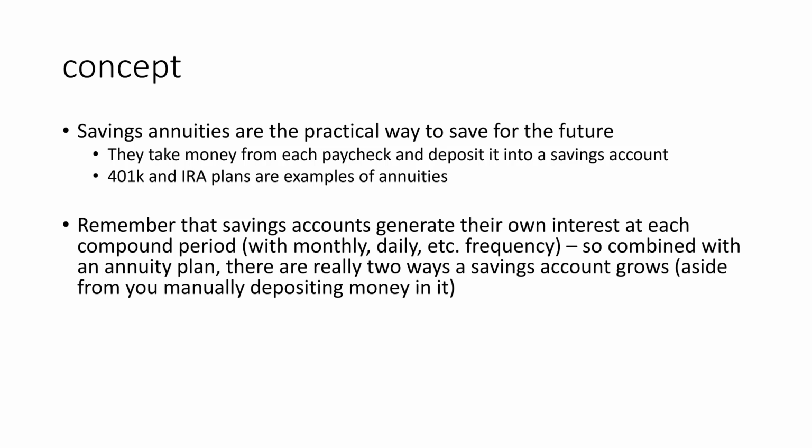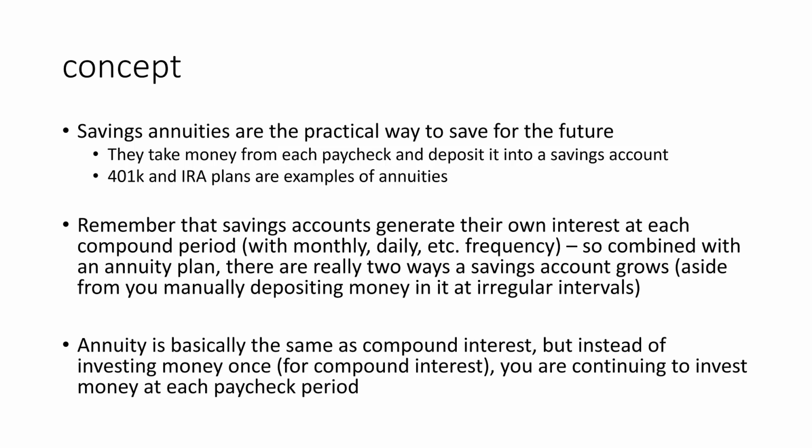But when you combine it with an annuity plan, there's really two ways that a savings account generates growth. One is the compound interest, and two is the deposit that is made from the annuity plan, right? It takes money out of your paycheck and puts it in that particular savings account.